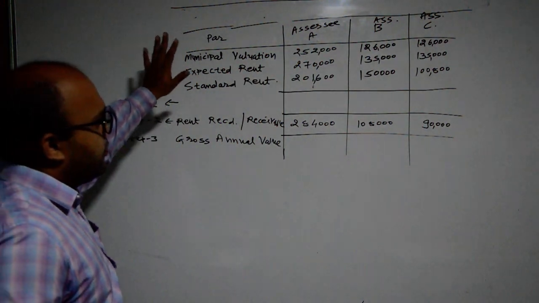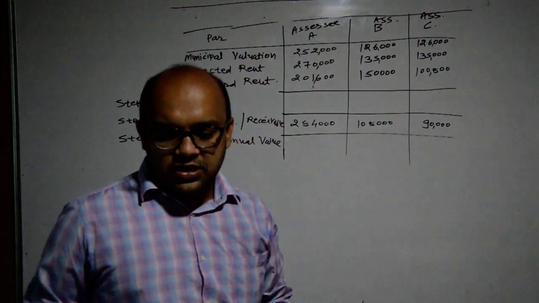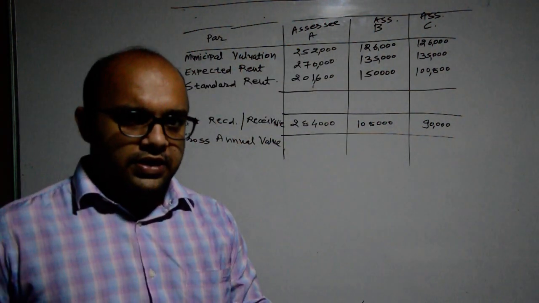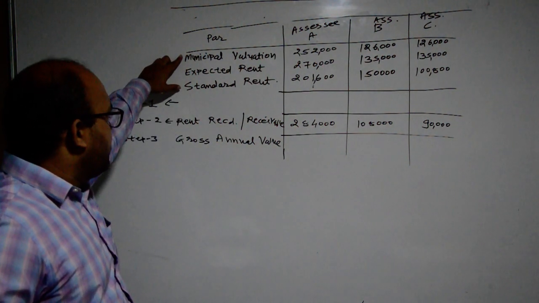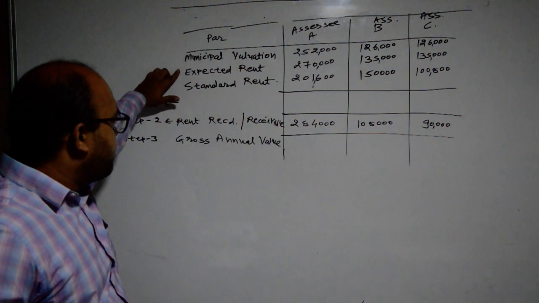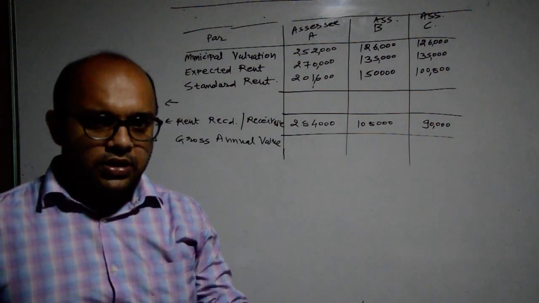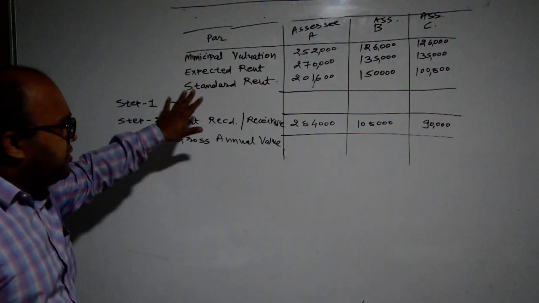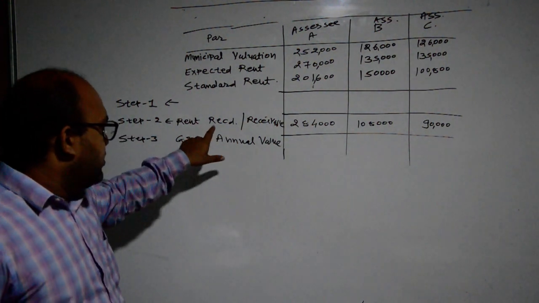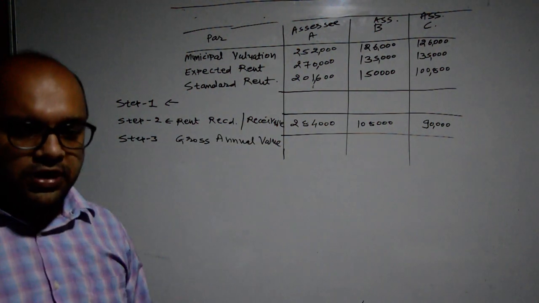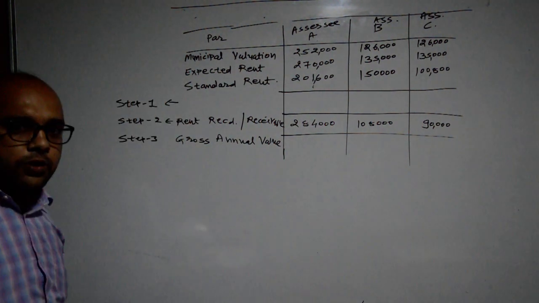Okay, so first of all we are starting with, here there are three types of SSEs given: A, B and C. They have already provided in the sum municipal valuation, expected rent and standard rent. So these three components are already given in the sum, and then another piece of information is given about rent received or receivable, means actual rent received by the owner of the property.